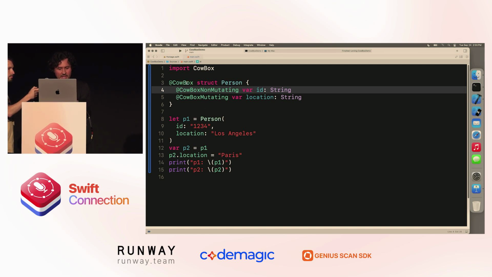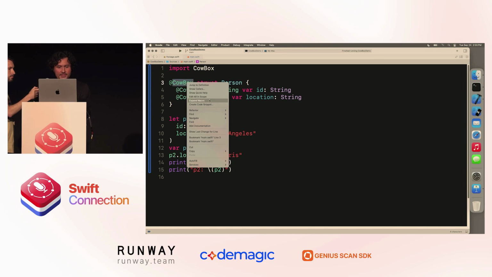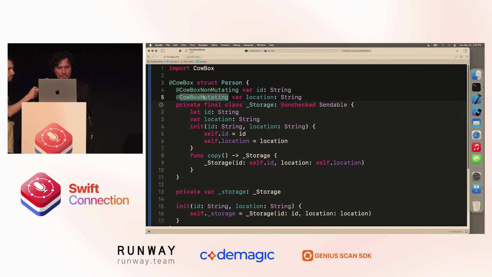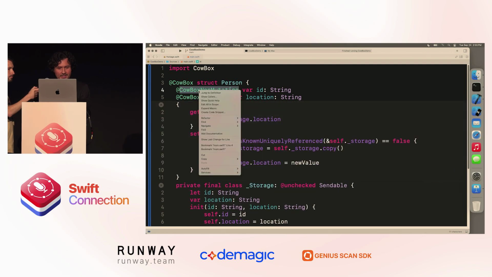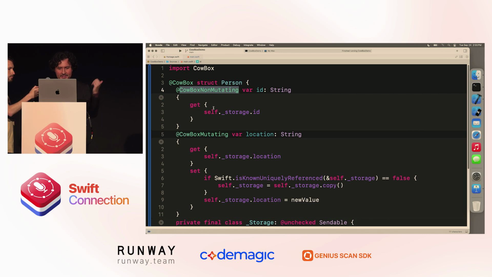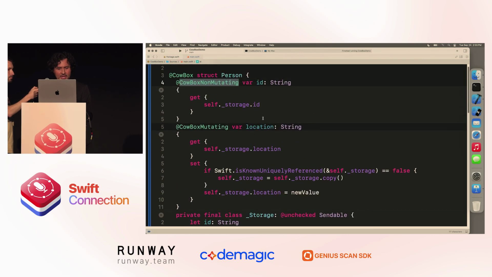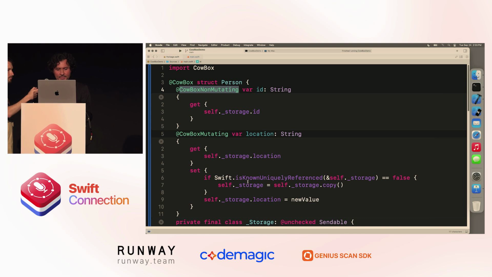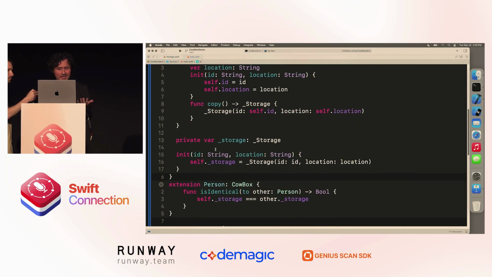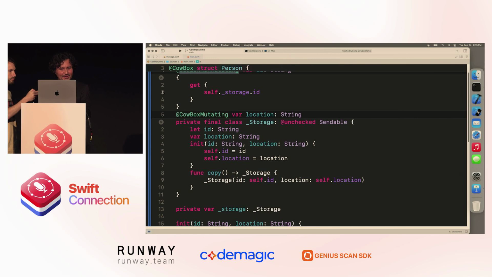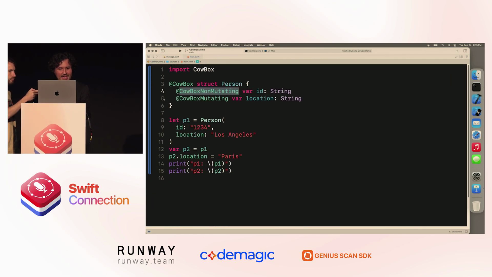And from Xcode, if I now control-click on CowBox, I have the option to expand the macro, and Xcode will show me all of the code that is built at compile time by Swift-CowBox. Here you see the storage class, you see the member-wise initializers, you see the getters and the setters, and you see that the setter is performing the very important isKnownUniquelyReferenced function call. So this is like 30-something lines of boilerplate, written by CowBox, which I think is pretty cool.